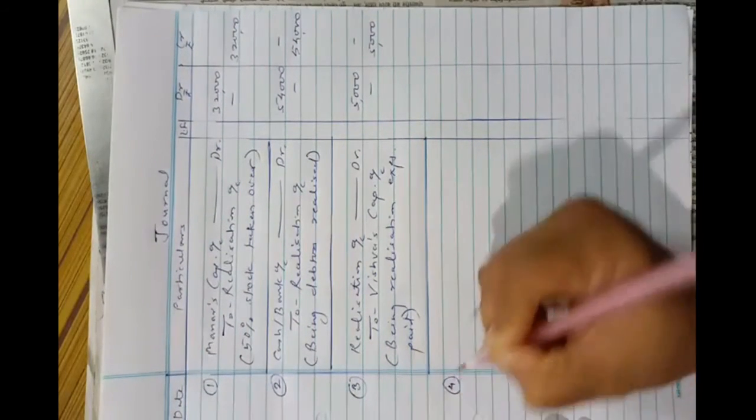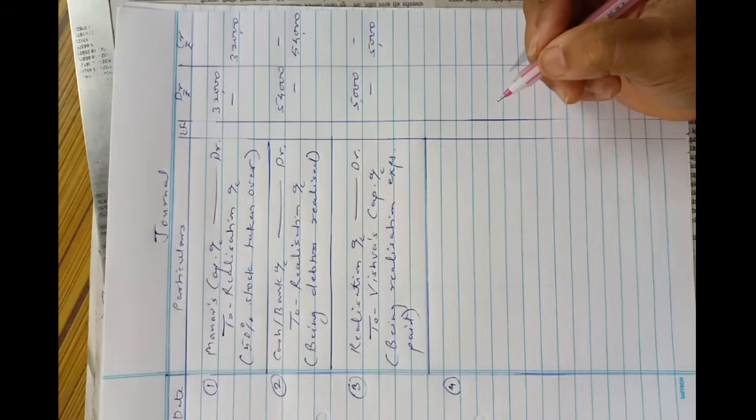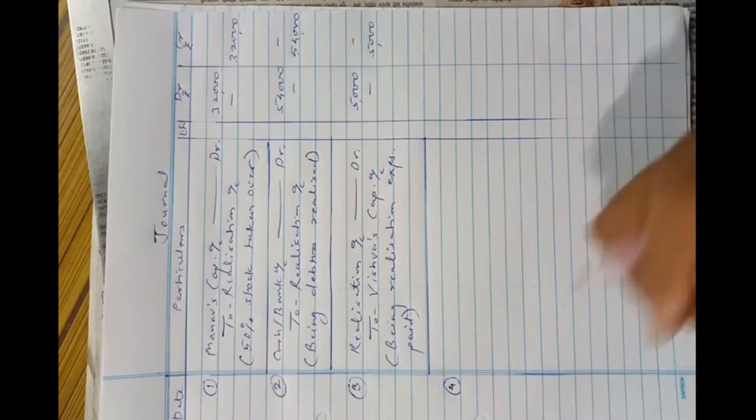Now the fourth entry. A contingent liability not provided for, means not given in the problem, rupees 1,000 was also discharged, means was also paid. So we have to make the payment of this liability.